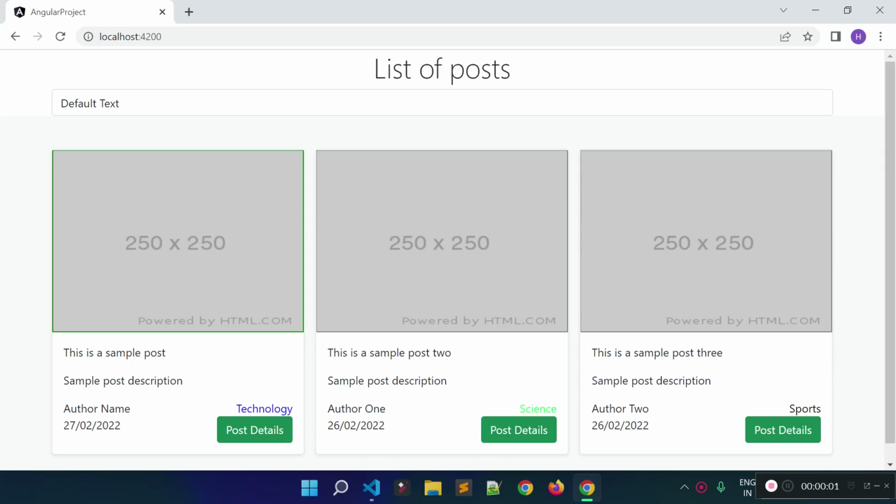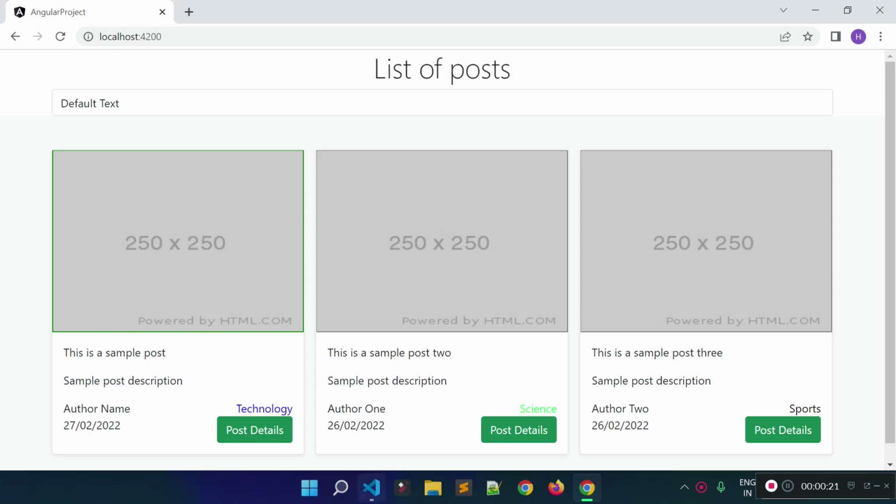In this lecture, I am going to discuss pipes in Angular. What is a pipe in Angular? Pipes are simple functions to use in template expressions to accept an input value and return a transformed value. It basically transforms the data before rendering it on the template. Now, I will tell you about some inbuilt pipes in Angular.